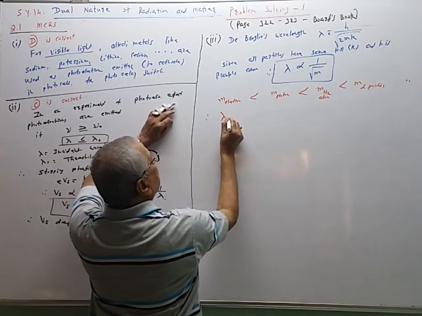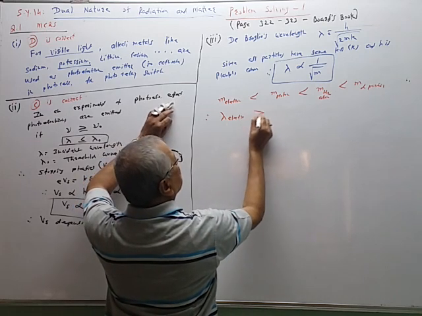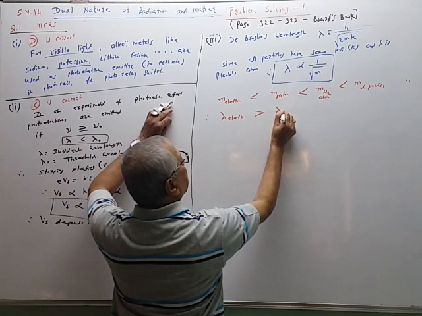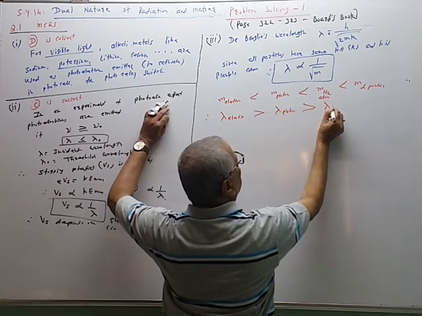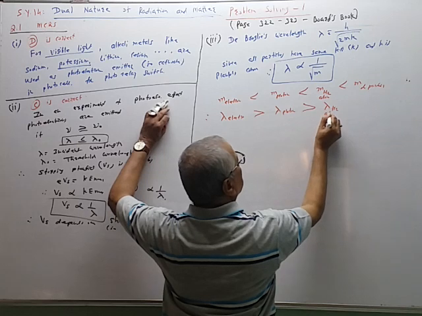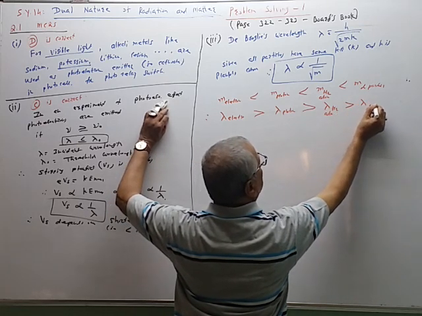Therefore, the wavelength for the moving electron is greater than for proton, is greater than for H atom, is greater than for alpha particle.